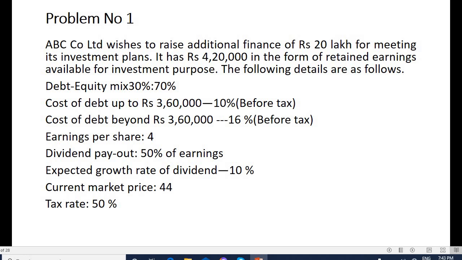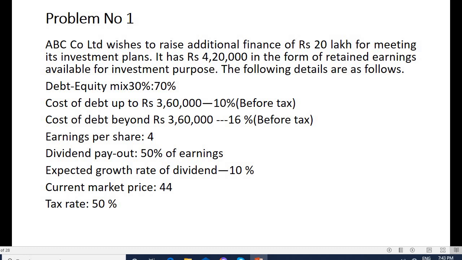ABC Company Limited wishes to raise additional finance of rupees 20 lakh for meeting its investment plans. It has 4,20,000 in the form of retained earnings available for investment purpose. The details are as follows. Debt equity mix 30:70, that is, it has to raise the capital in the ratio of 30:70, and cost of debt up to rupees 3,60,000 is 10%, and cost of debt beyond 3,60,000 is 16%.